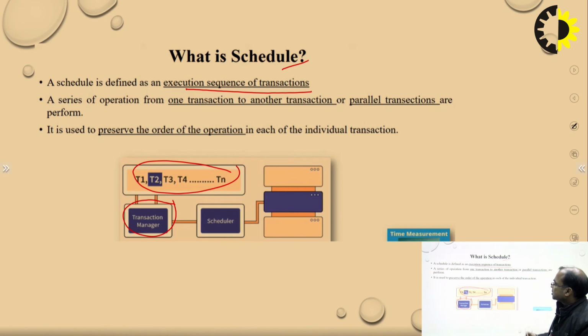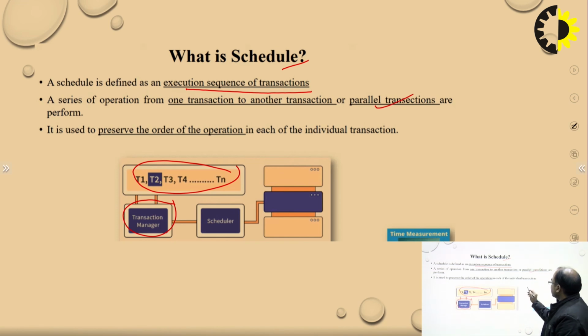Next, who manages this? This is managed by the transaction manager. It schedules all these transactions in a process. So we can say it is a series of operations from one transaction to another. If it is not in series, then these transactions must be parallel.